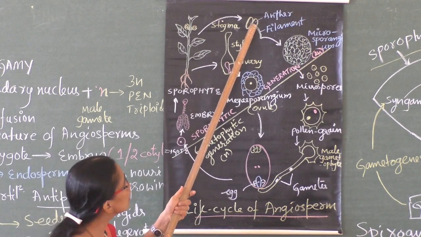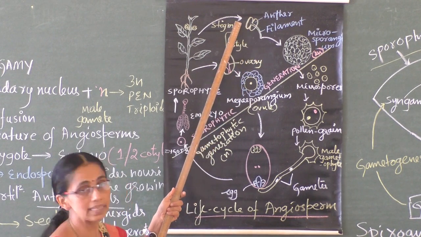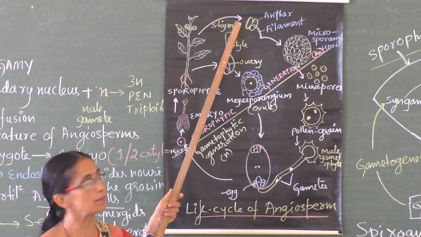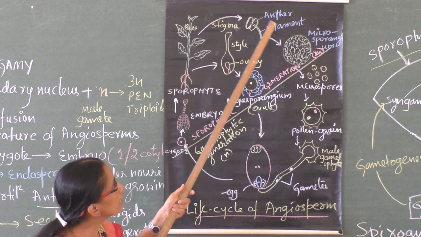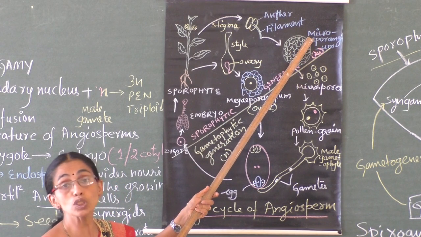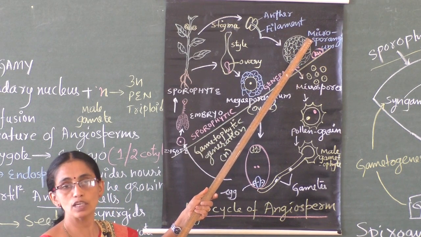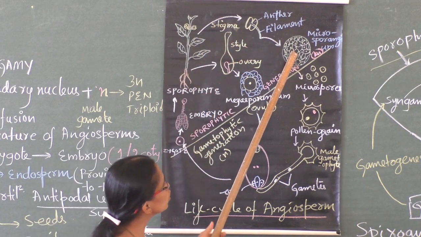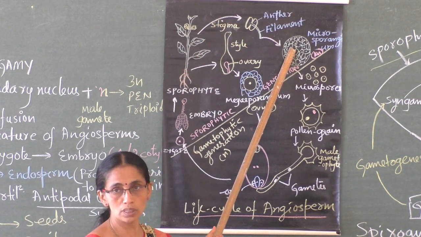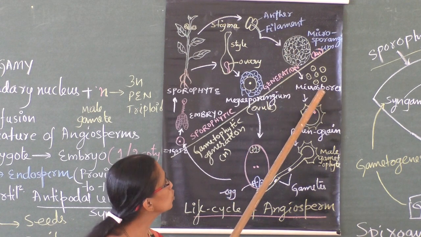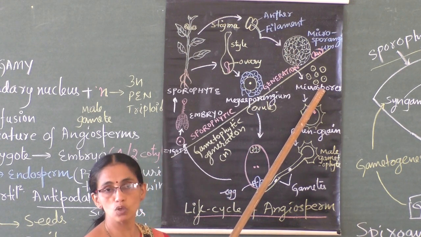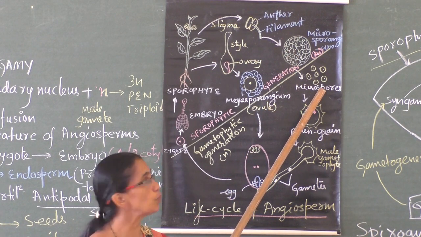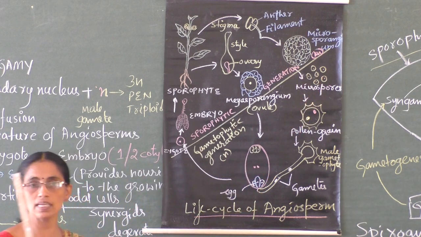Stamen is with a filament, the stalk, and anther lobes. Anther lobes internally contain microsporangium. This microsporangium undergoes meiosis and produces microspores. This much we studied already in the last class.